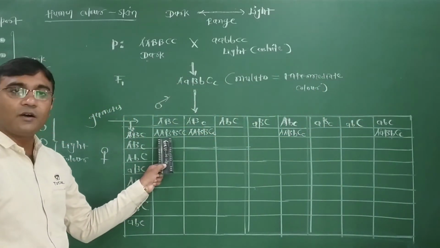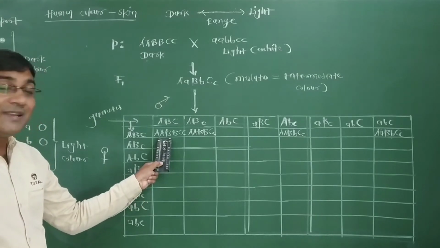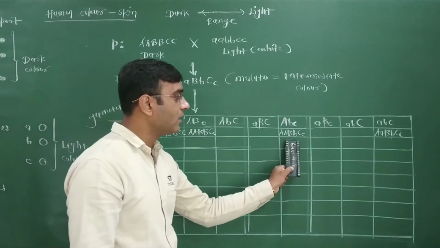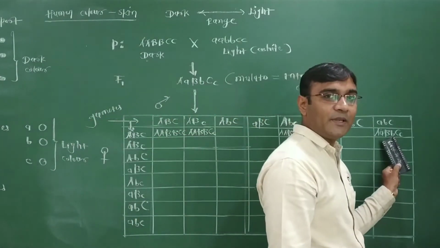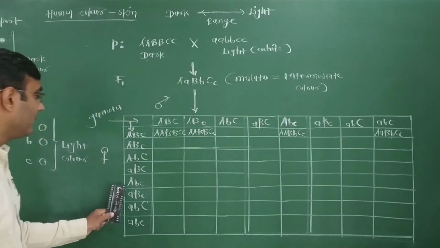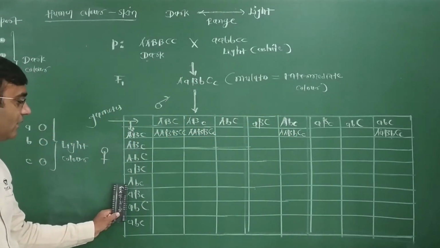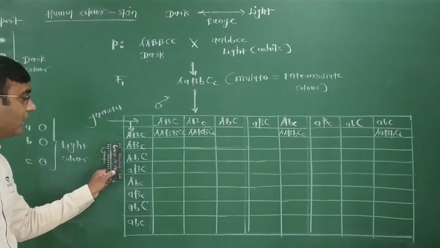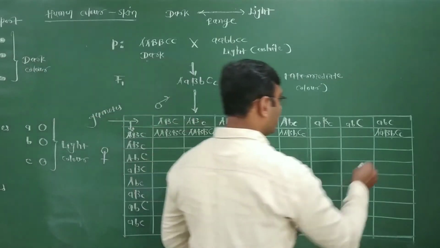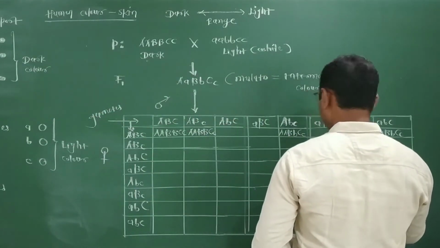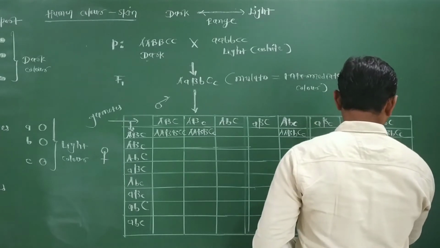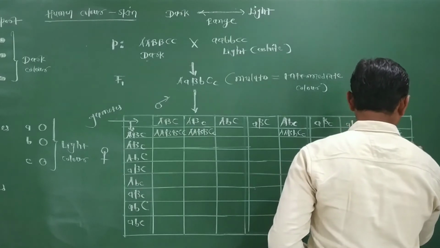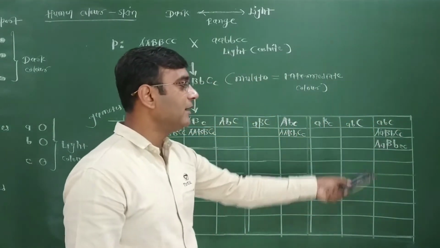Think of the probabilities of dominancy as well as recessiveness. All dominant, all capital; five capital, one small; four capital, two small; three capital and three small. Now more probabilities. Think for this gamete with the last one, or this gamete with the last one. So capital A, small a, capital B, small b, small c: four small and two capital.